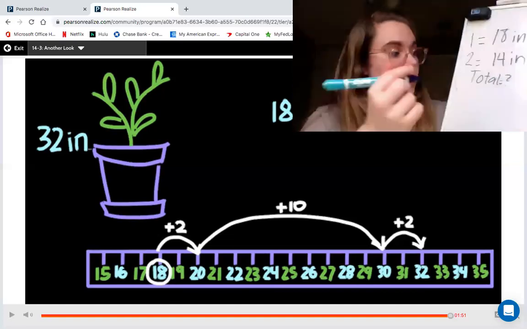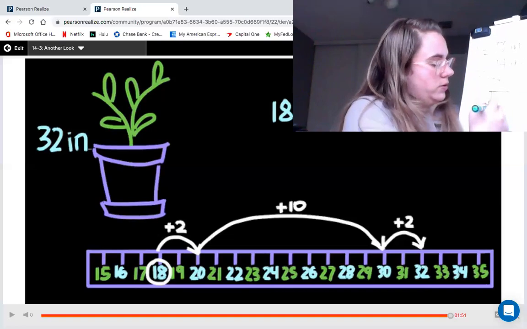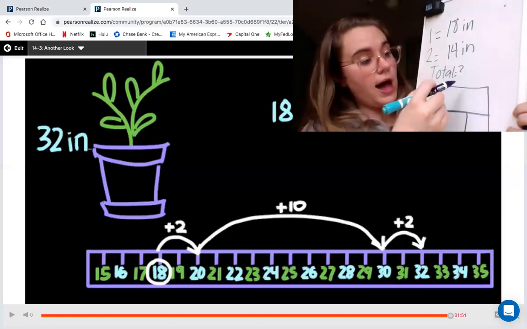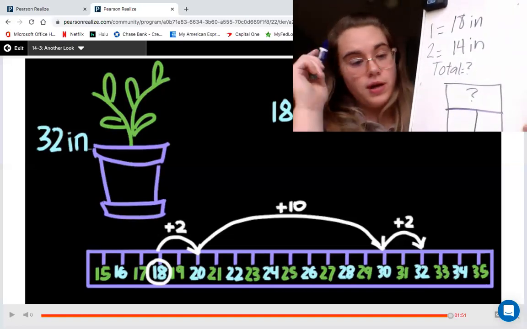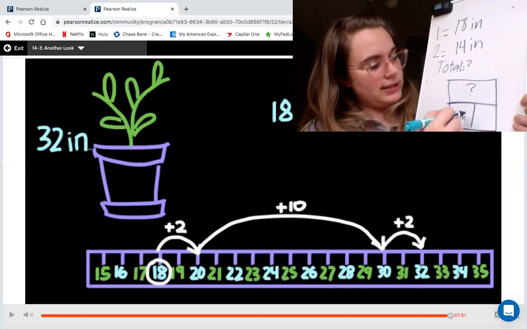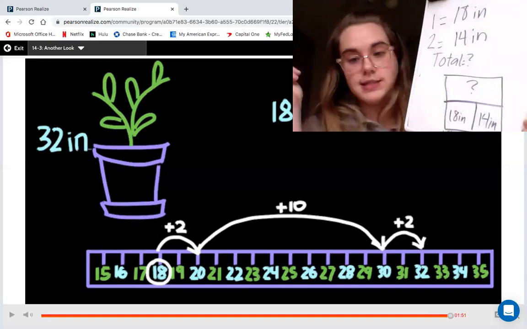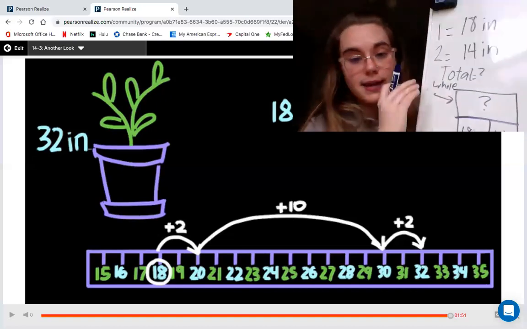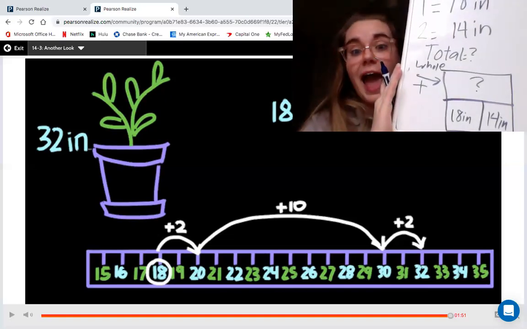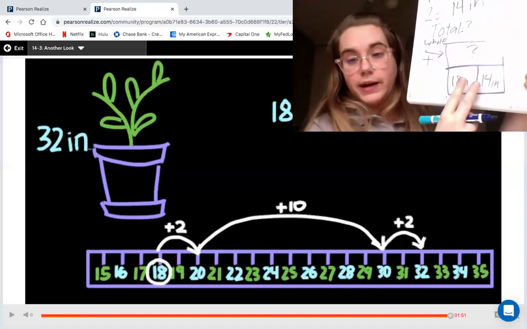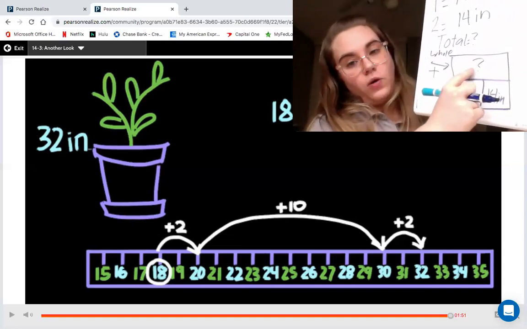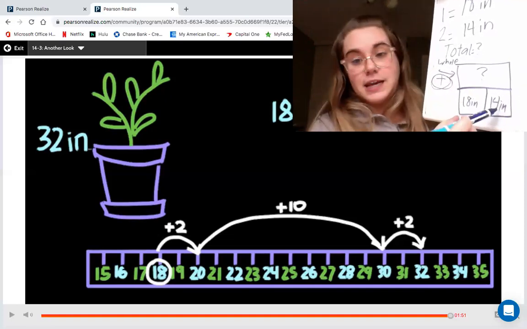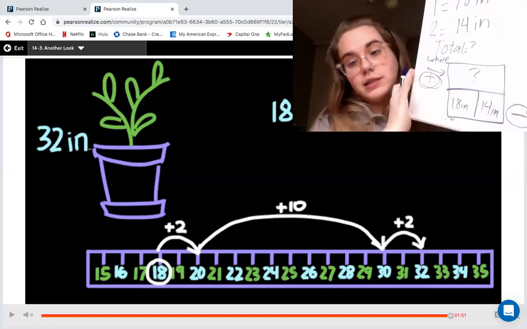So I can make a part whole. Here I go with my part whole. My whole number, my total, I don't know my total. I am solving for my total. One of my parts is 18 inches and one of my parts is 14 inches. If I am missing a whole, I need to add. So I would add my 2 parts to find my whole. So remember, if you're missing a whole, you need to add. If you're missing a part, you need to subtract.